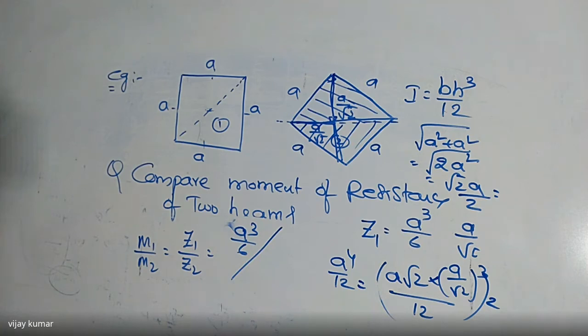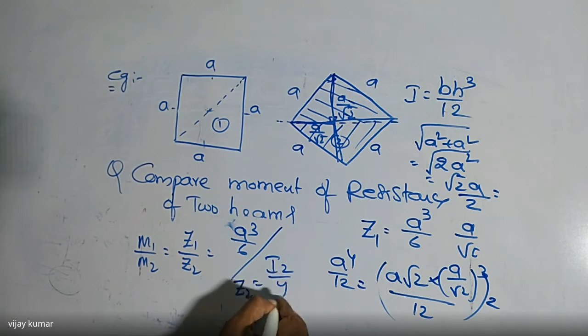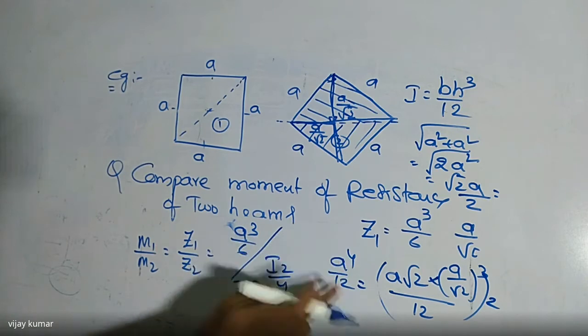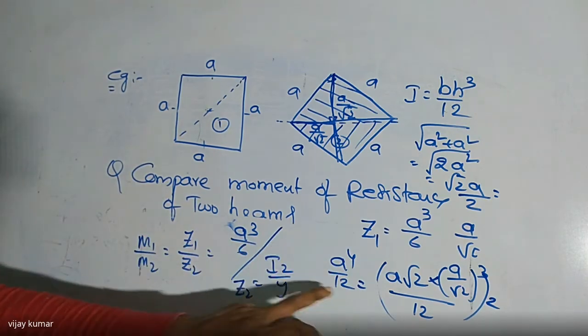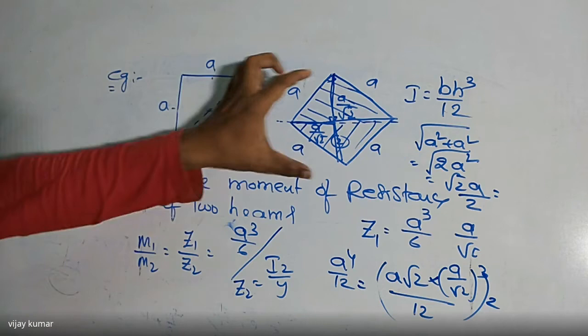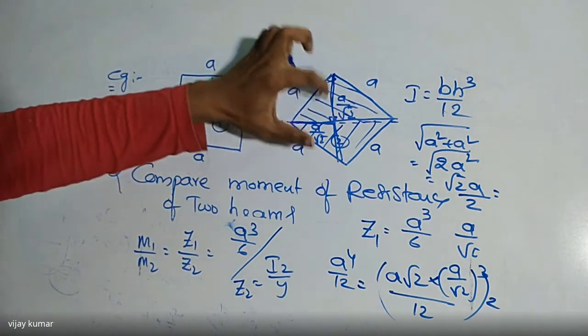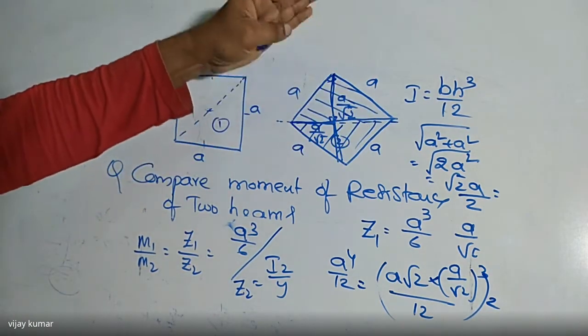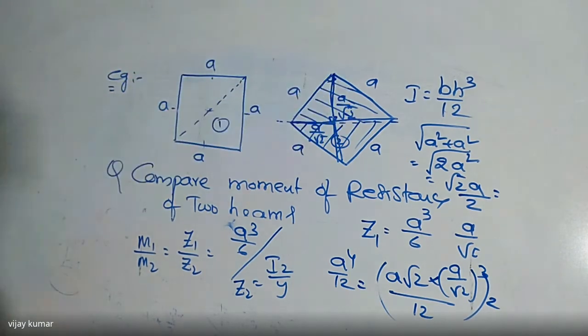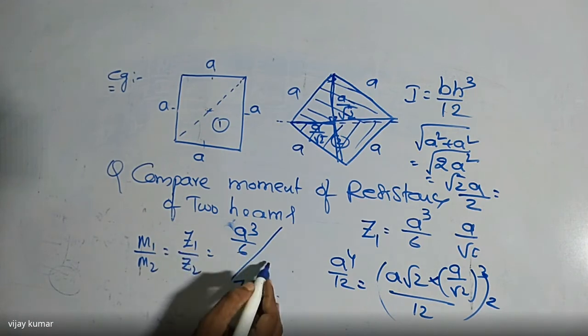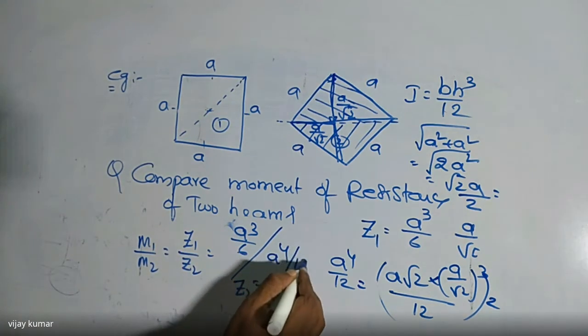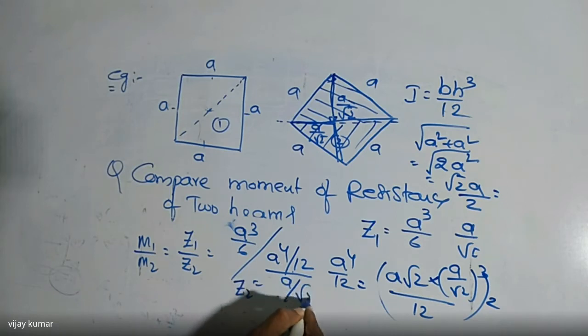And what is the Z value? Z2 is equal to I2 by Y. So what is I2 here? I2 is nothing but A power 4 by 12, divided by Y. What is the Y value? Y value is nothing but half of this section. This is the section which is symmetrical about the neutral axis. So what is the total height here? Total height is nothing but root 2 A. Half of the section is nothing but A by root 2. So here I am writing Z2 is equal to A power 4 by 12 divided by A by root 2.